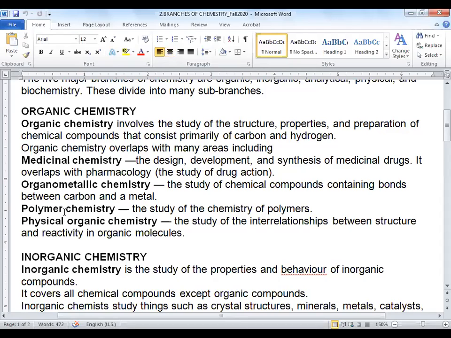Organometallic chemistry, again we have discussed organic and metallic. In organic we have discussed it is the chemistry of the carbon, and metallic means it is the metal. So chemistry of carbon and metal is called the organometallic chemistry. Clear? Now it is the polymer chemistry.